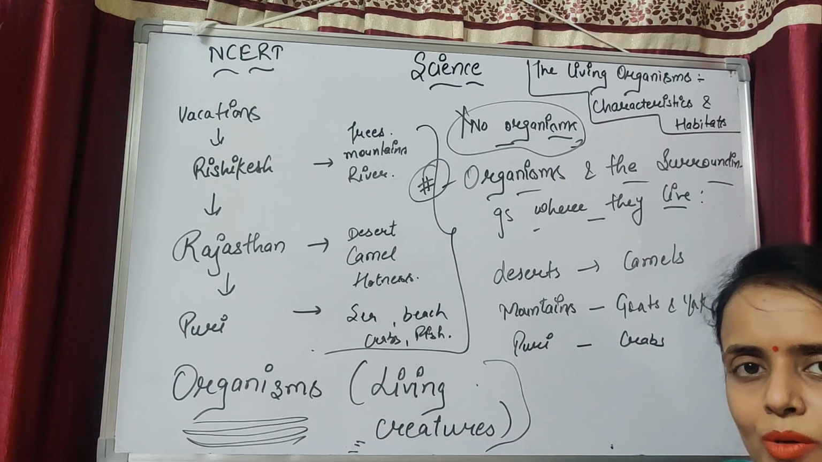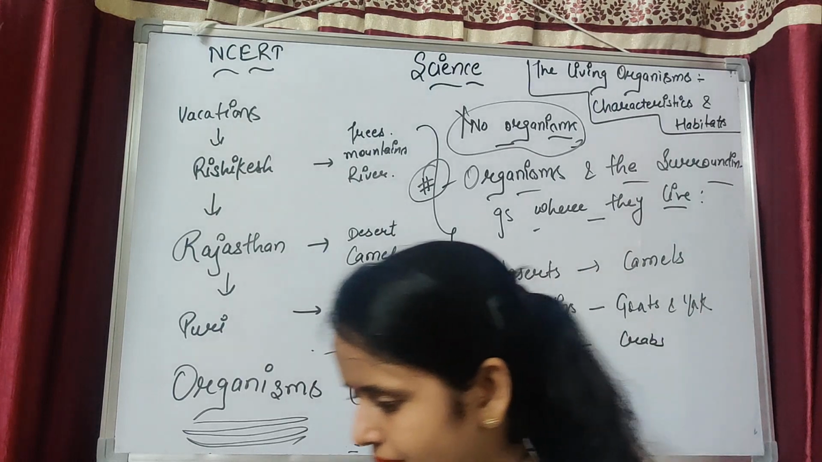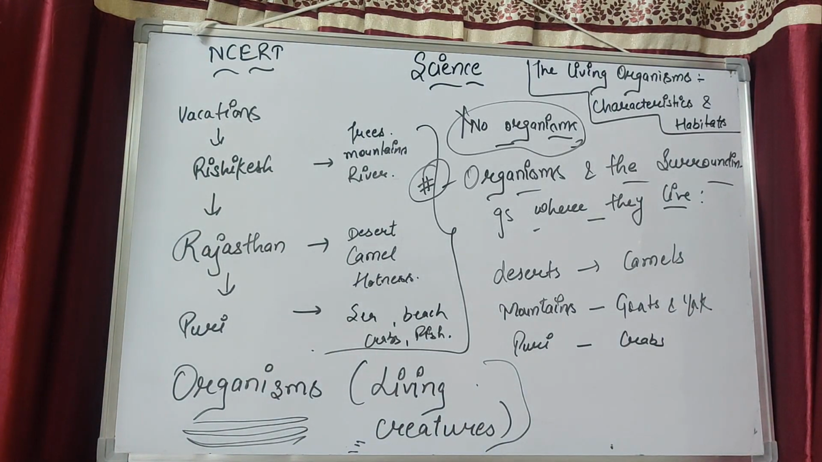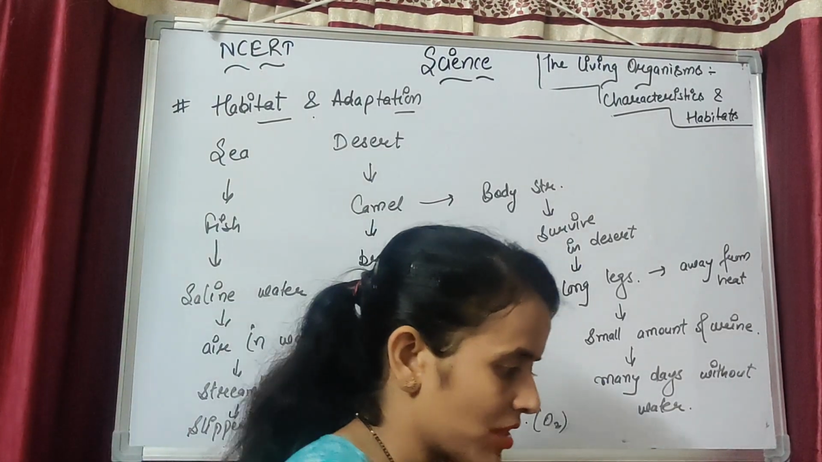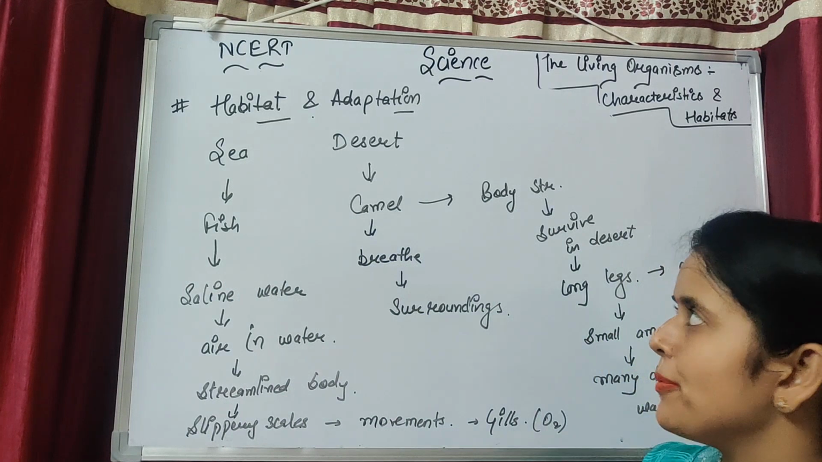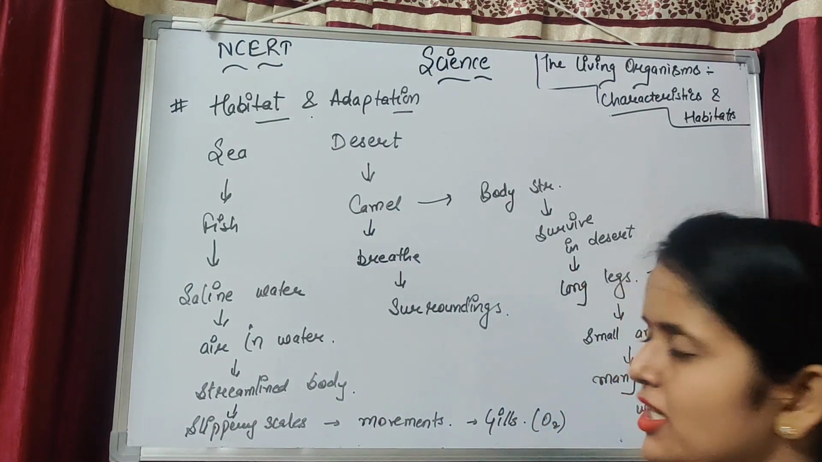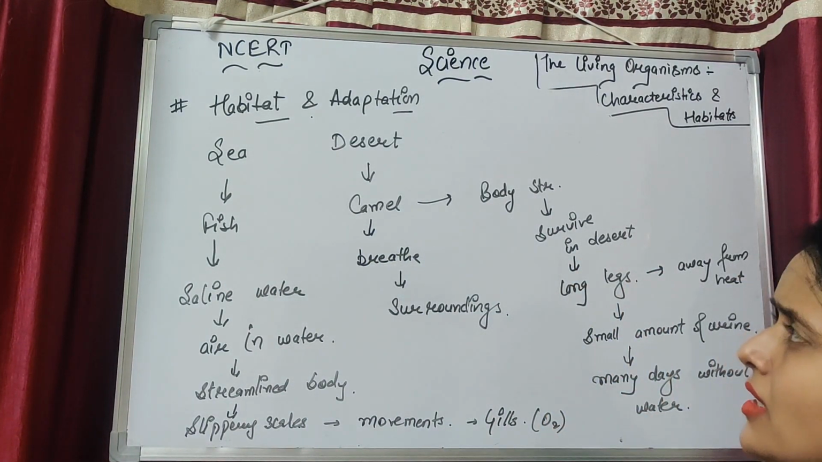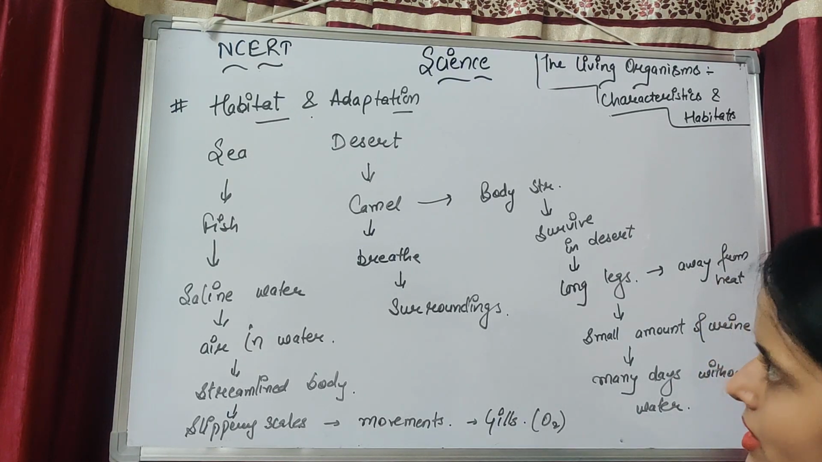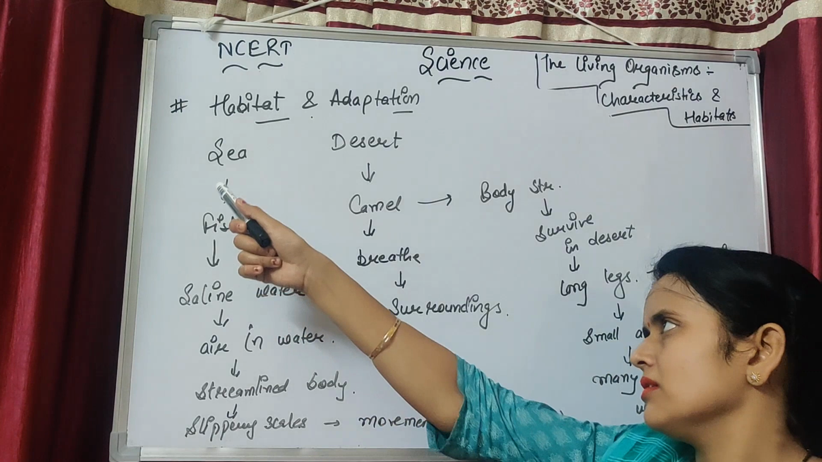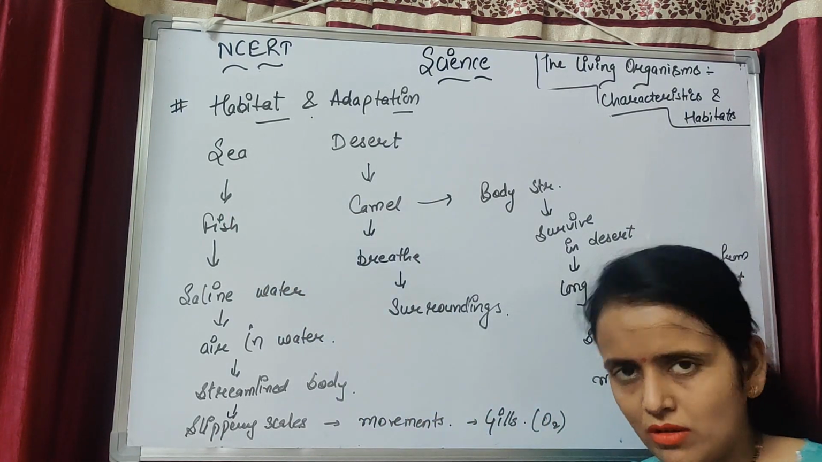Okay, so we will come to the next topic. The next topic is habitat and adaptation. What is the meaning of habitat and adaptation? Yes, we will explain this, but firstly we will discuss the topic through some examples, or you can say some activities. We will travel to the sea, and we will travel to the desert also.